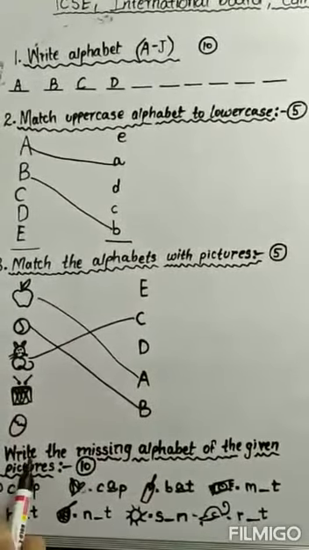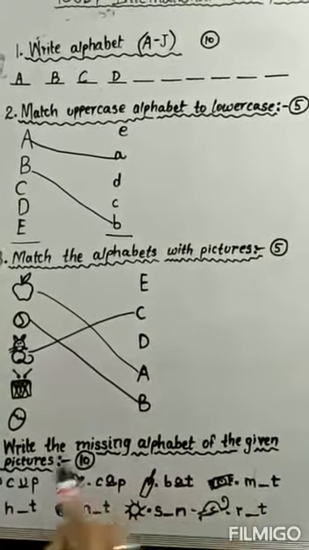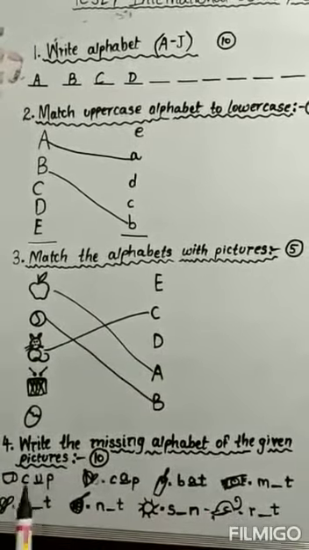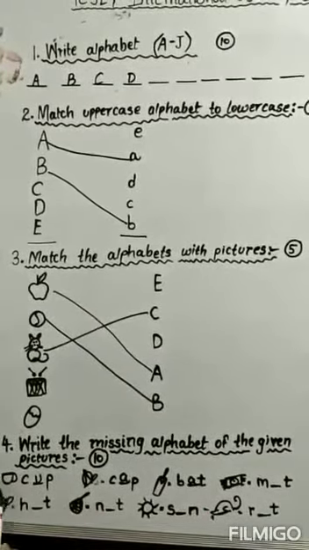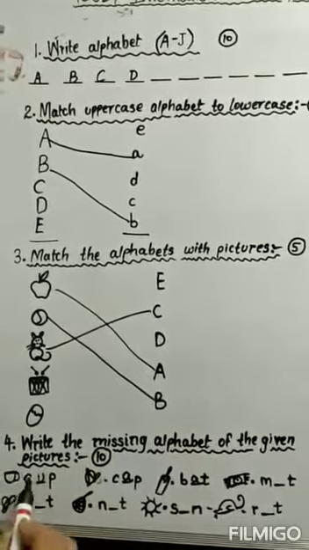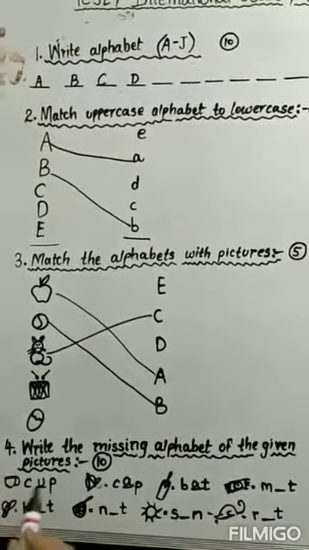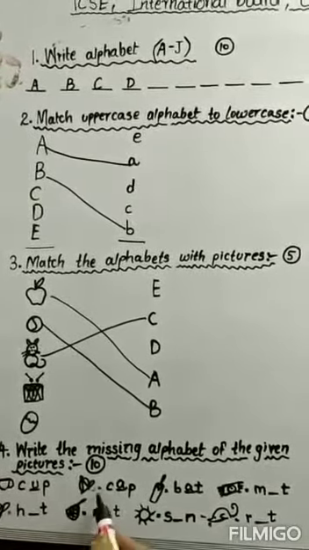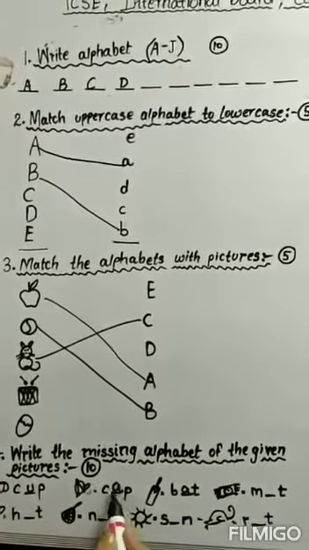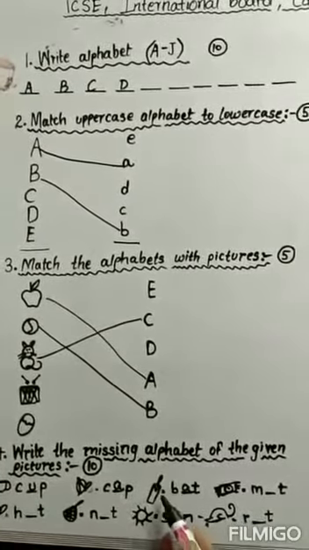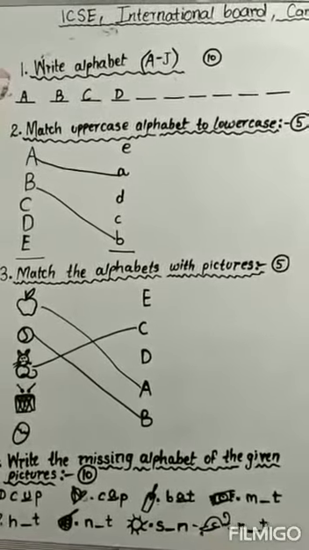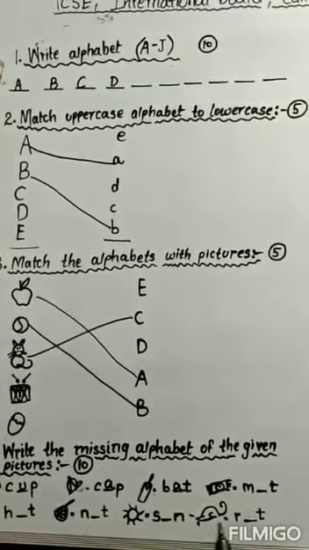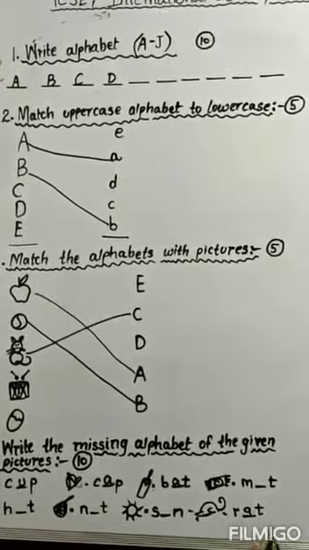Next one is write the missing alphabet of the given pictures. Here some pictures are given and they have to write down the missing letters. Like this is the picture of cup. So C dash P, children will write down C U P. Now cap, C dash P, C A P. Now bat, B dash T, so they will write B A T. Mat, so on. Rat, like R A T.